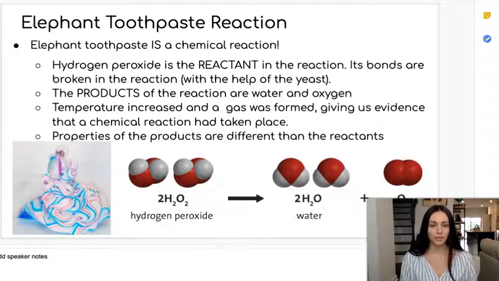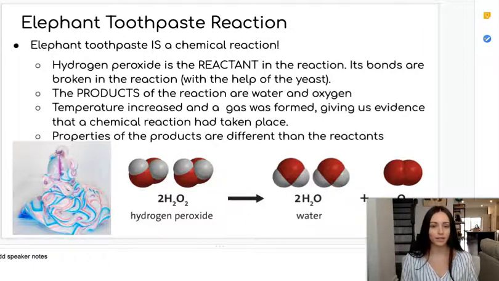Now let's discuss the reaction that you all carried out in your Is It a Chemical Reaction lab. The elephant toothpaste reaction is indeed a chemical reaction. So if you made that prediction, you were completely correct. In that reaction, hydrogen peroxide is the sole reactant. Its bonds are broken apart through the reaction with the help of the yeast.